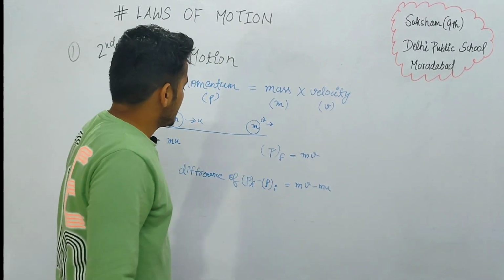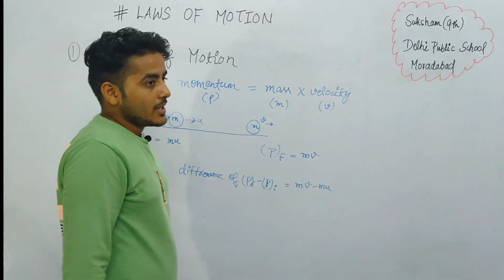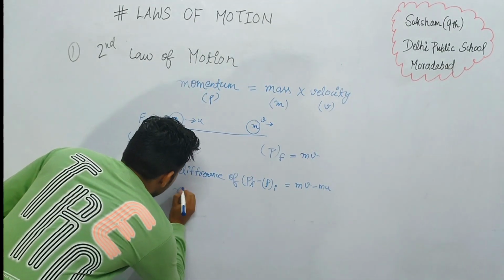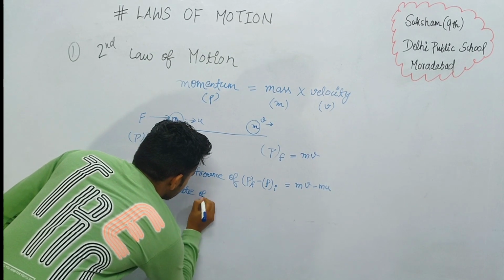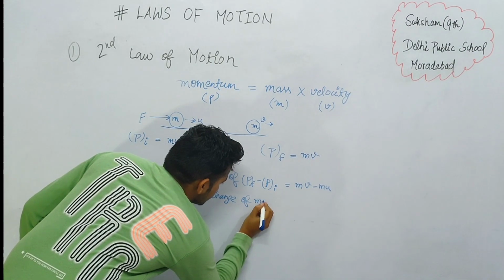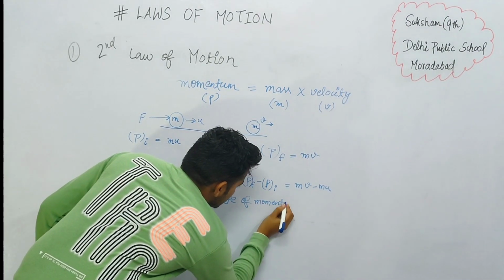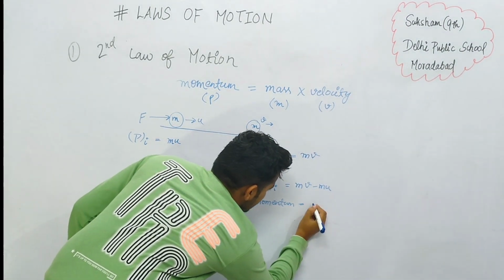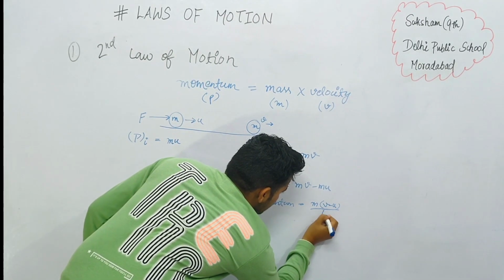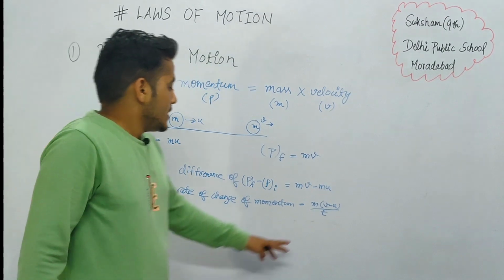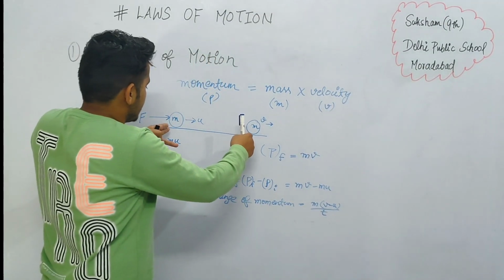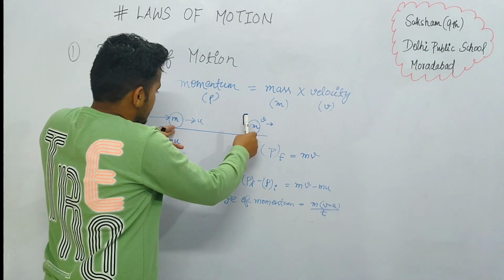Why t? Because when we divide something by t, its rate comes out. So the rate of change of momentum is m(v minus u) upon t, and this t's value is equal to the time difference between this state and this state.